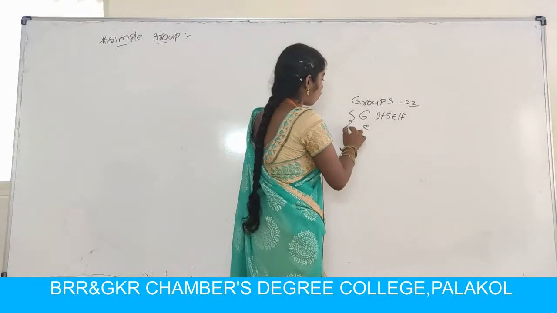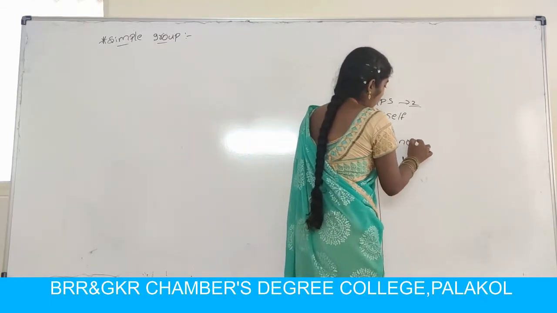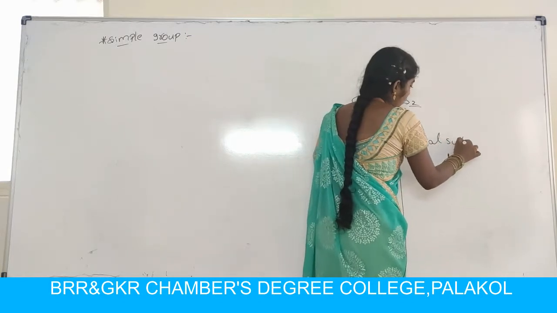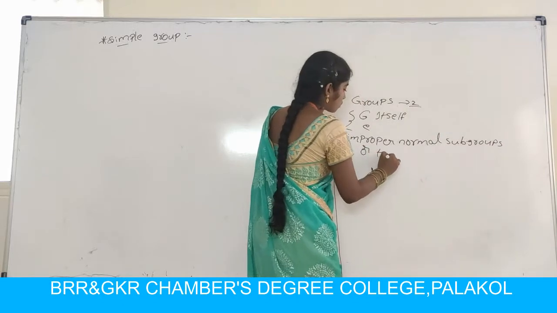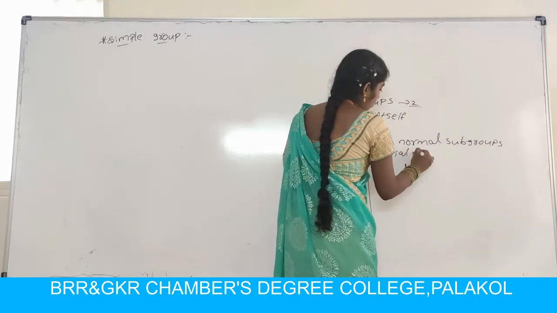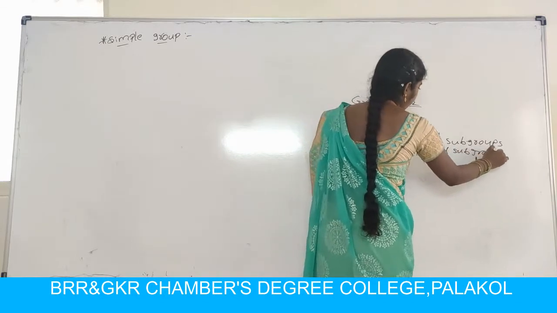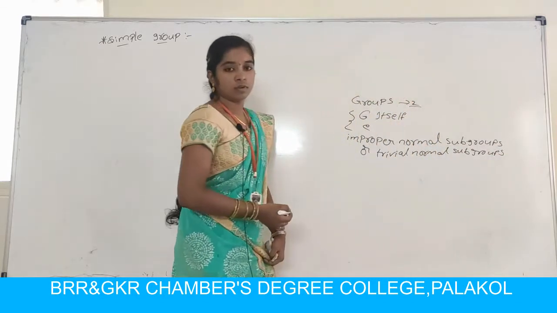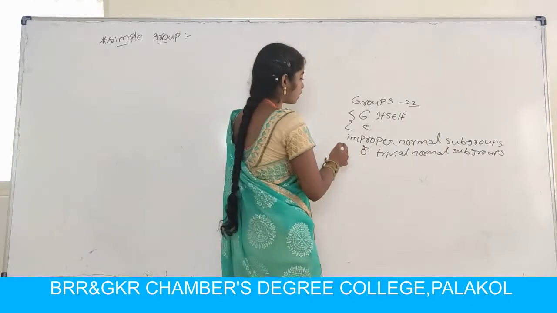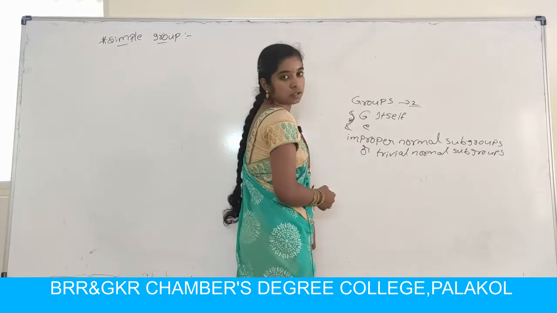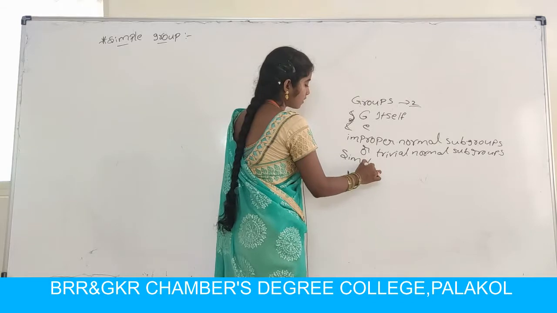These are called improper normal subgroups or trivial normal subgroups. So if group Z exists for which these are the only normal subgroups, then it is called simple.